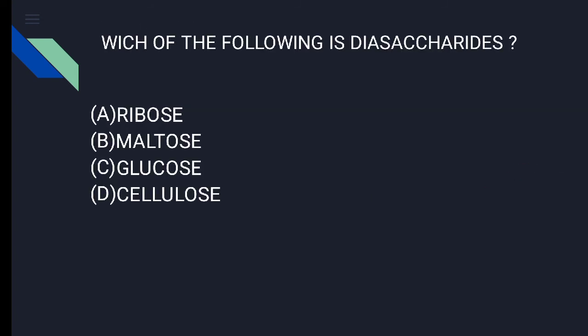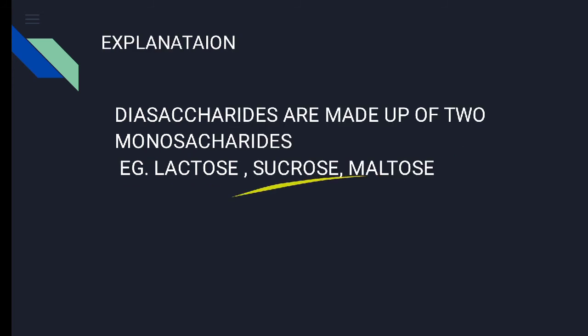Next question: which of the following is a disaccharide? If you study carbohydrates, you mostly know about monosaccharides, polysaccharides, and oligosaccharides. Options are given here. The first is ribose, second is maltose, third is glucose, and fourth is cellulose. So let's get the answer. The answer here is maltose, because lactose, sucrose, and maltose are the best examples of disaccharides.